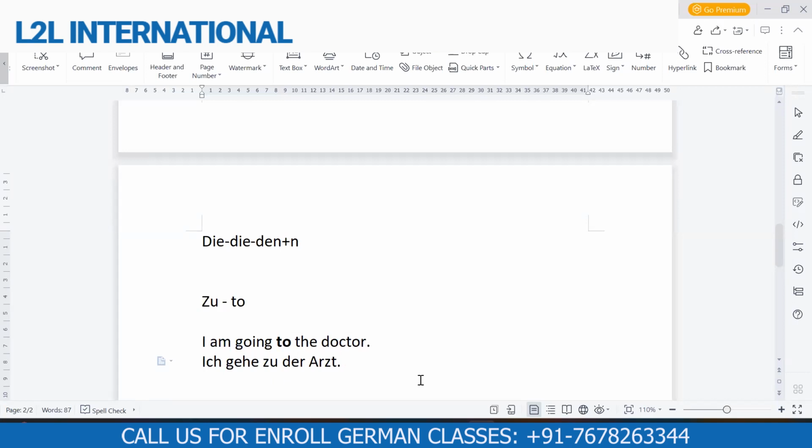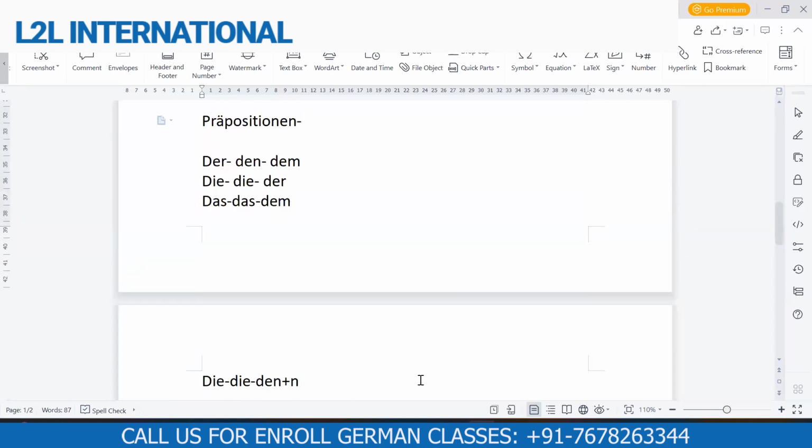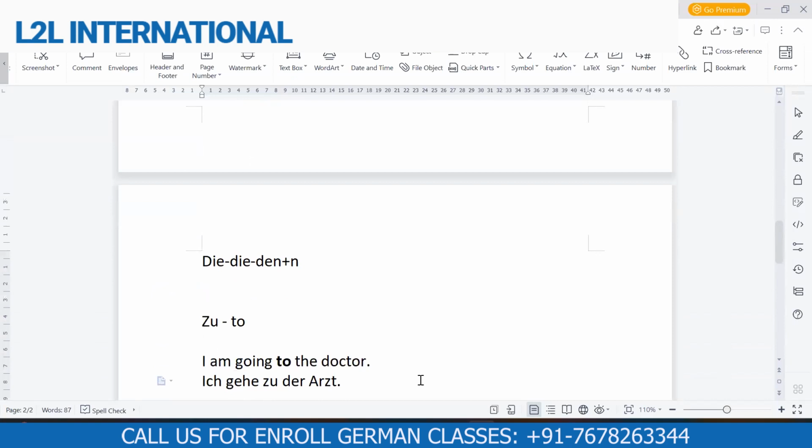But like I said, in German dative, the article der changes to dem. According to this sentence, because it contains a dative preposition, which is zu, this article der will change to dem. So it will become ich gehe zu dem Arzt. Why dem? Because a normal article of Arzt is der Arzt, but in this sentence, just because we are using it with the dative preposition zu, it will change to dem. Is it clear why it changed to dem?